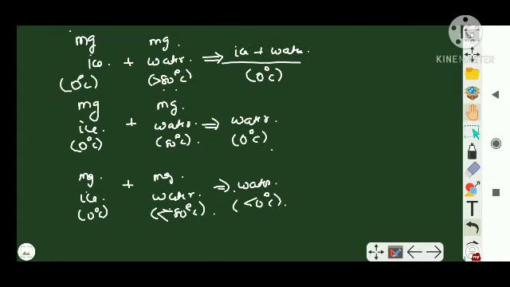Well, let's repeat what we have just learned. If I am mixing equal mass of ice with water, ice is always 0 degrees Celsius, but if the temperature of the water is less than 80 degrees Celsius, then the resultant will be both ice and water at 0 degrees Celsius. If the temperature of water is equal to 80 degrees Celsius, the resultant mixture will only have water at 0 degrees Celsius.